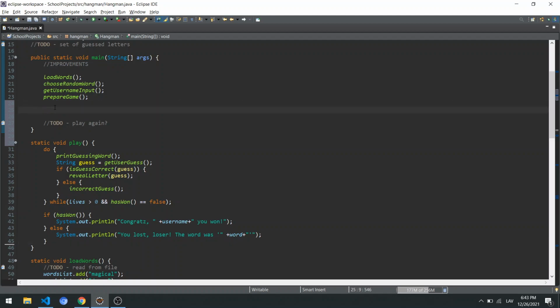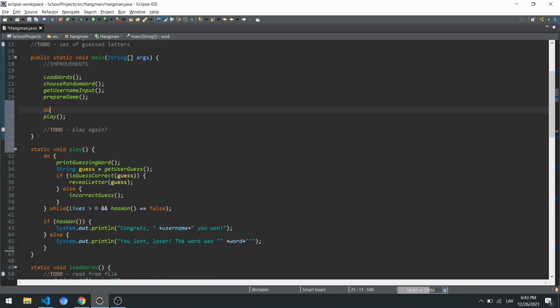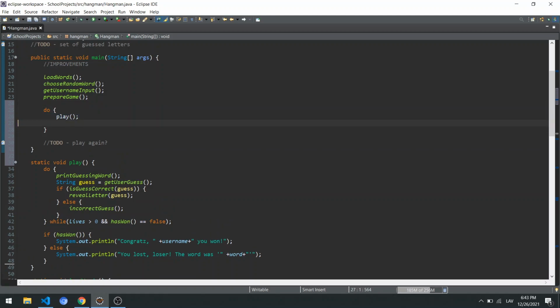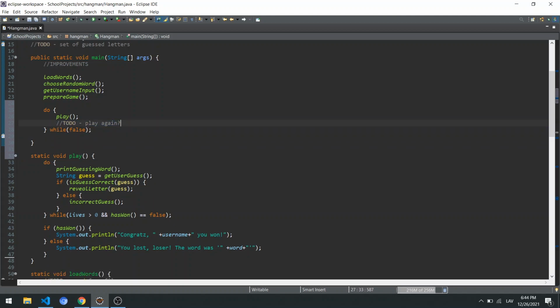And in here we call this play method, and in here we could say do the play process, and then string play again equals input next line. Or we can just go with do while. For now we have the false, and then we just move this one up here, right? And then we're going to improve it later on.